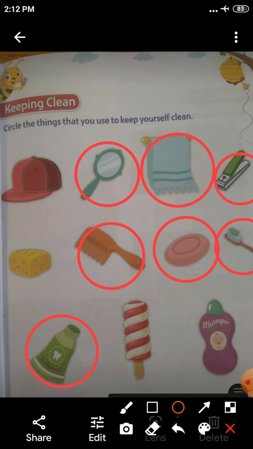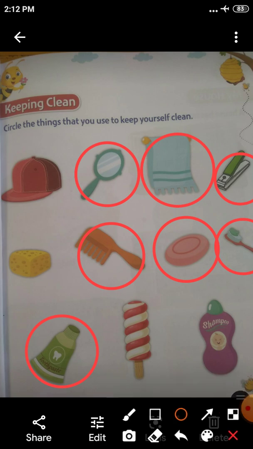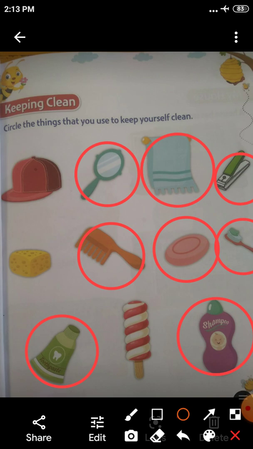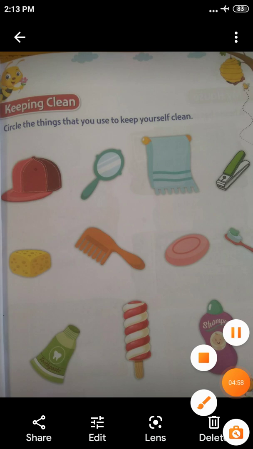toothpaste. Then ice cream is there. Ice cream is also not a cleaning property. So you have to skip it. And the last one is shampoo. Shampoo is also very helpful for cleaning our hair. So you have to put the circle for the image shampoo. Okay, this is the activity you have to do.